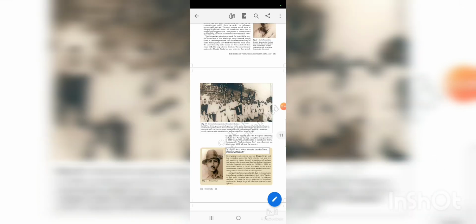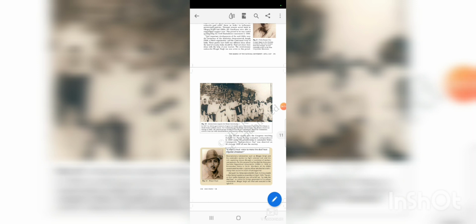Now there were some radical revolutionary organizations which adopted some radical protest methods, like murder and establishing factories to produce bombs. So these revolutionaries firstly founded the Hindustan Socialist Republican Association, which was founded in Firoz Shah Kotla in Delhi.